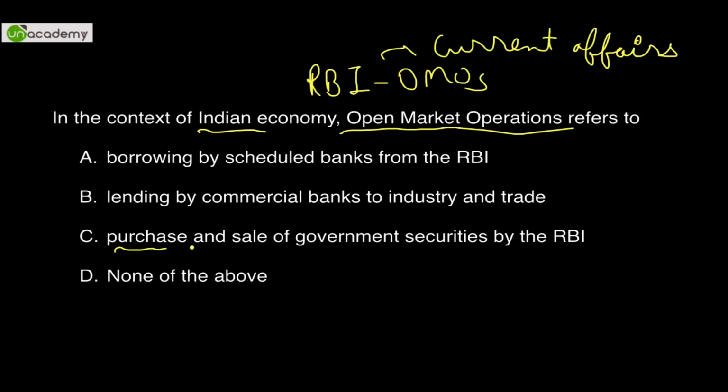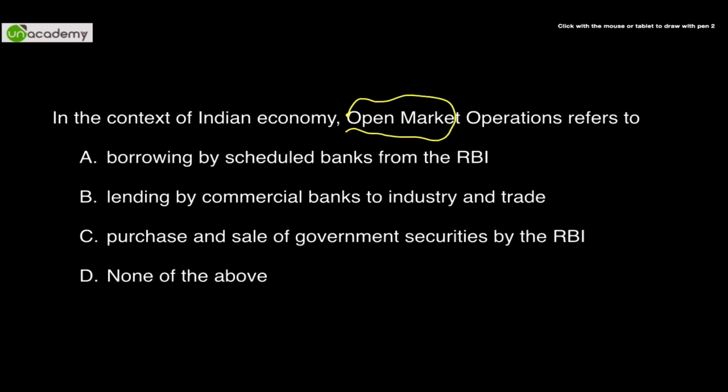So either purchase or sale of government securities, to either increase or reduce the money supply in the economy, done by the Reserve Bank of India or any central bank of any government for that matter, is called OMO. The open market in this case refers to people like you and me, and the sale of securities in the open market is called OMO.